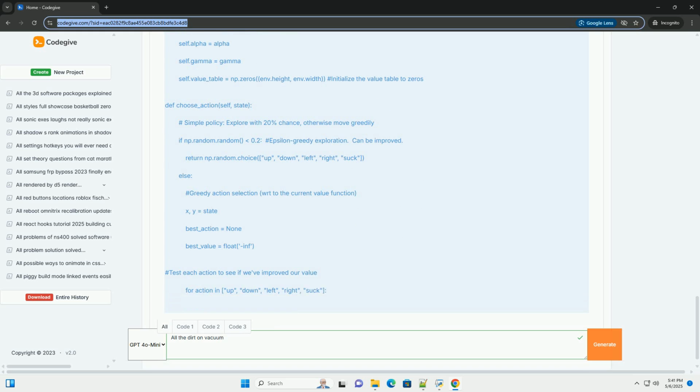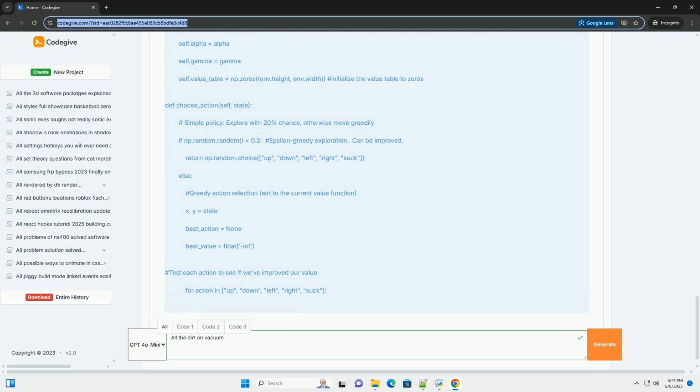It takes an action, updates the environment state, and returns the reward, the next state, and a boolean indicating whether the episode is done, all dirt cleaned. 2. TD agent class.